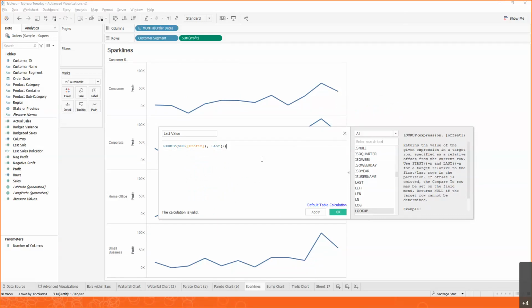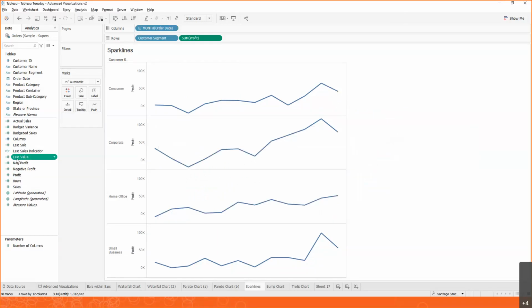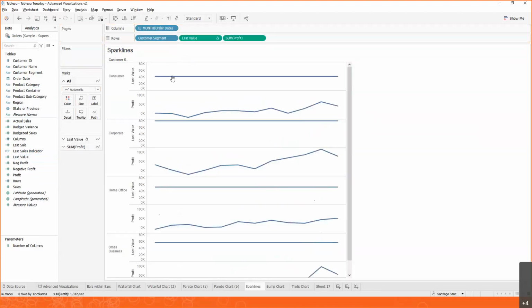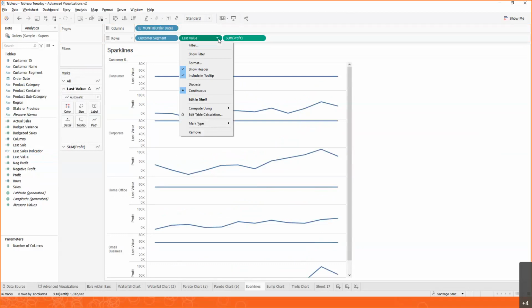And when we do that, what we're saying is, let's find the last value in each one of the lines in this case. So if we click OK, we now have this last value. We can drag it into the view. Notice it's flat, which is okay because we want to have that last value only, but we don't want to see an axis, right?